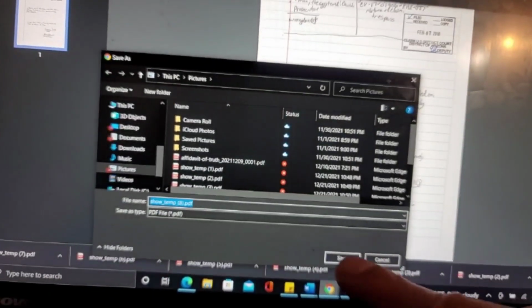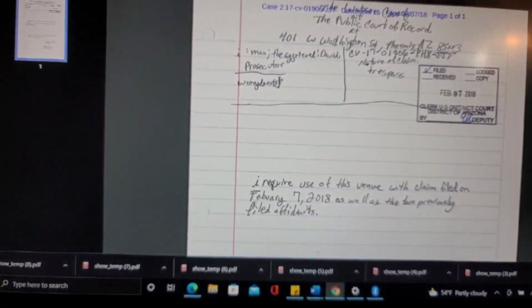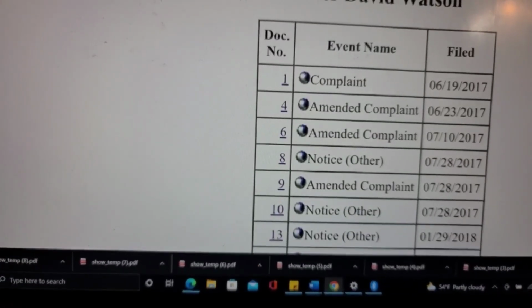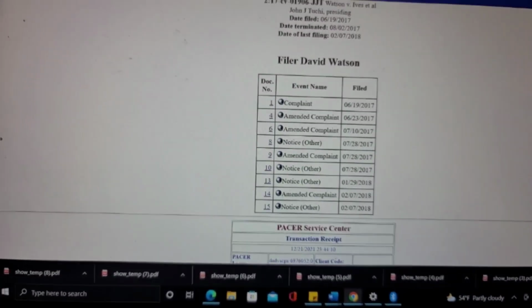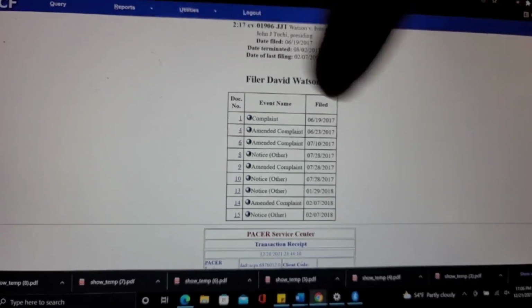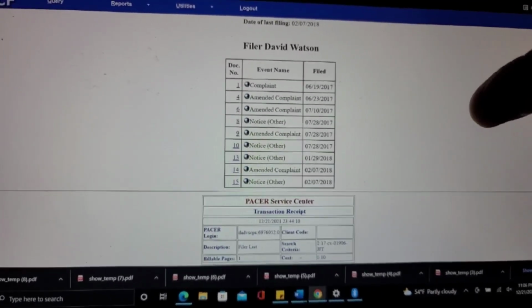All right, there you go. Download and save, and let's go back. Whoops, let's go back. All right, let's zoom out. I seem to have gone to all of these already. Let's go back one more time.